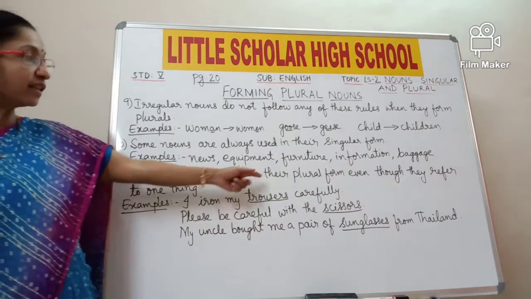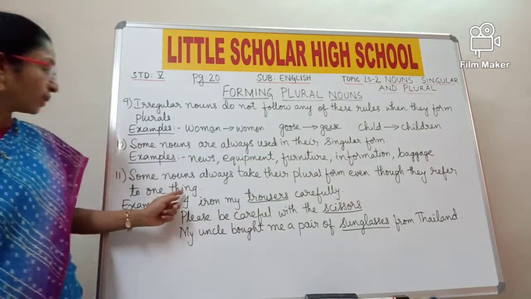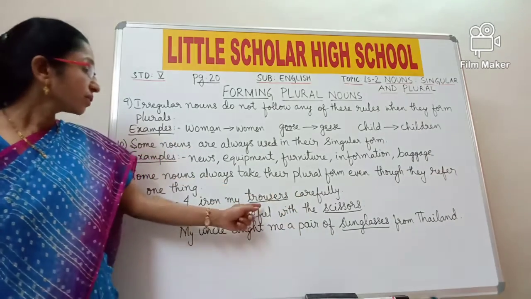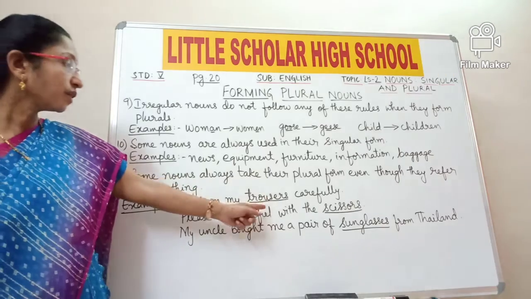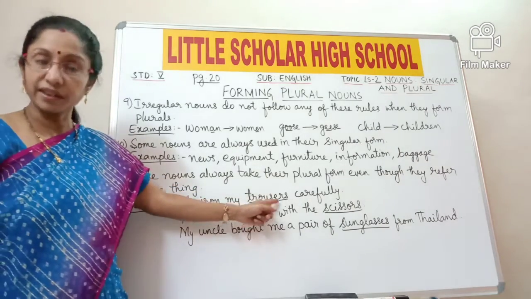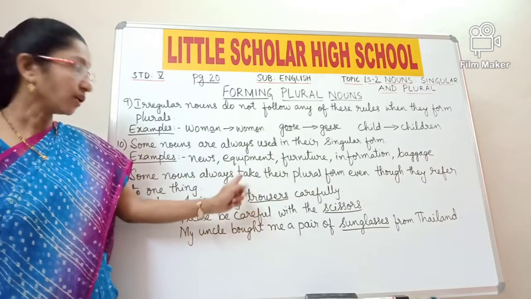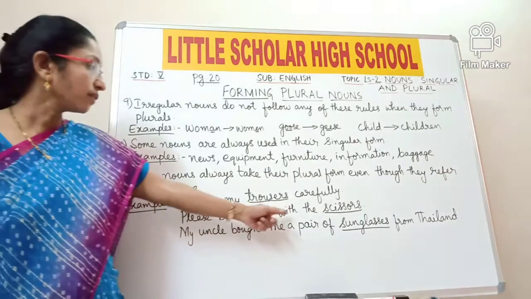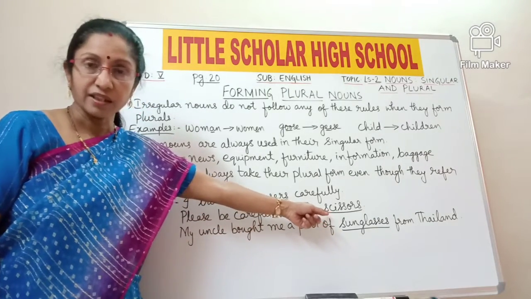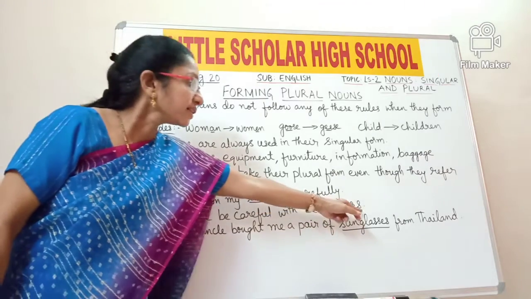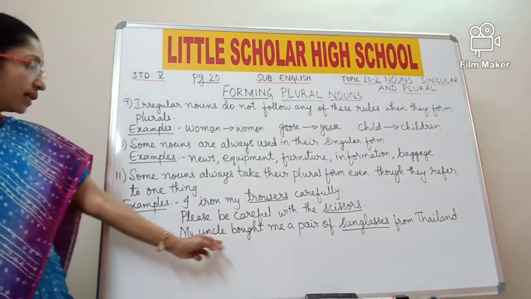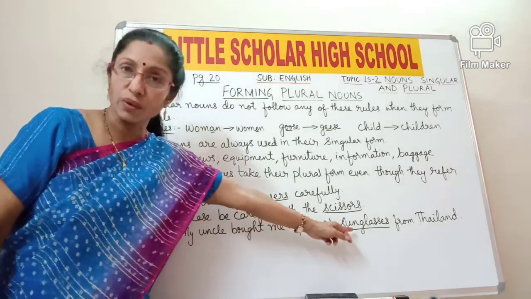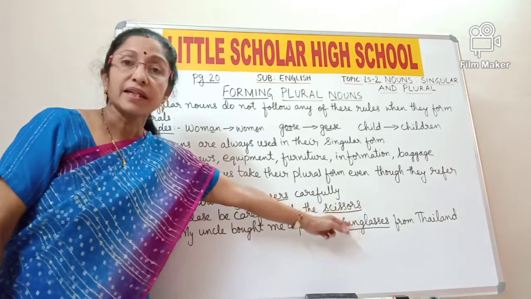Some nouns always take their plural form even though they refer to one thing. So for example, I iron my trousers carefully. So what is trousers? They always take the plural form even though they refer to one thing. Trousers is nothing but pants, which refers to one thing, but it always takes the plural form and S is there at the end, trousers. Please be careful with the scissors. Scissors refers to one thing, but it always takes the plural form because S is there at the end, scissors. My uncle bought me a pair of sunglasses from Thailand. Sunglasses, again it refers to only one thing, but it takes the plural form, sunglasses.